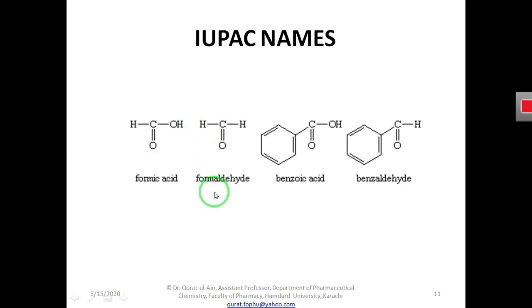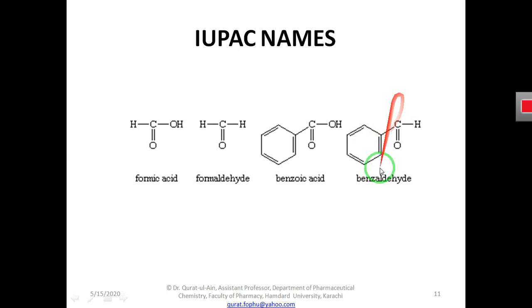So formic acid is an acid. We remove the IC from the name and we add aldehyde, so it is formaldehyde. Similarly, we are seeing here benzoic acid. If we have to name this, for example, if the oxygen is removed from here, it will become an aldehyde.